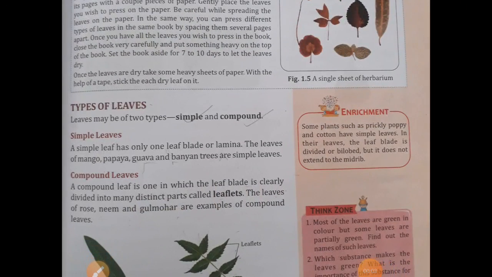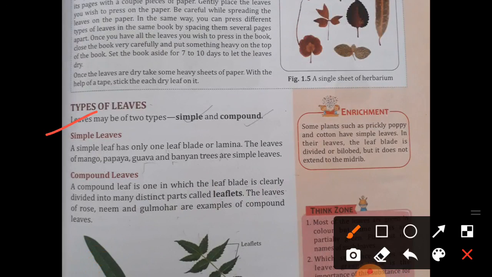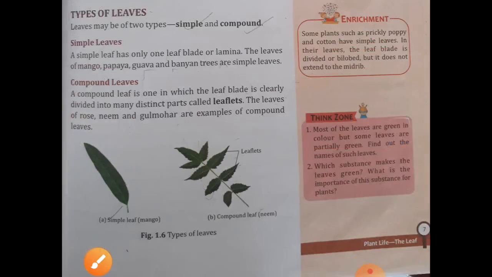Types of leaves. Leaves may be of two types, simple and compound. Simple leaves. A simple leaf has only one leaf blade or lamina. The leaves of mango, papaya, guava and banyan tree are simple leaves. Second, compound leaf. A compound leaf is one in which the leaf blade is clearly cut, divided into many distinct parts called leaflets. The leaves of rose, neem and gulmohar are examples of compound leaves.